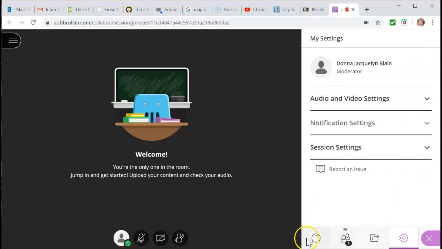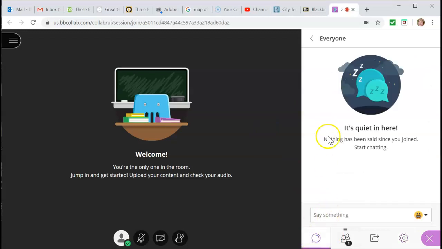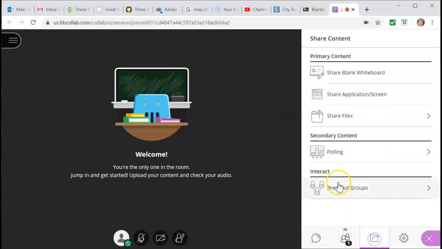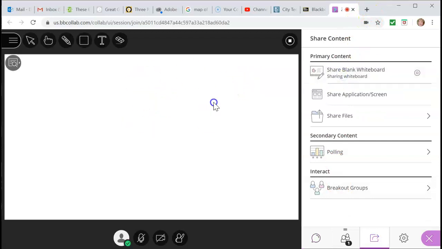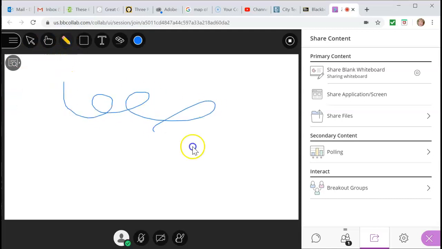Now, the fun thing about this is that I can create a blank whiteboard that I can draw on, which I can't do right now, but hi, okay, whiteboard. I can share a screen, I can share files, and we'll be looking at that kind of stuff. Creating breakout groups if we want to do that. You can create your own breakout group if you want to work in a small group and talk to each other, that's fine too. Okay, so that's what this looks like.